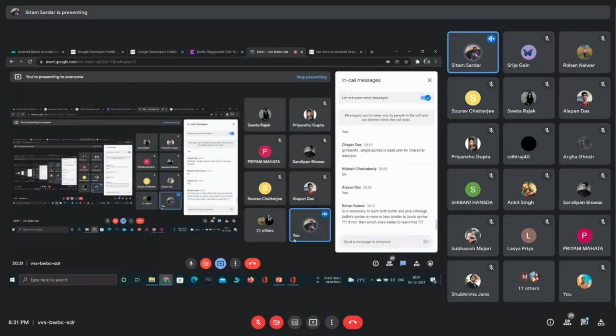If you want to explore the basic things for now, you can start with Kotlin. But later on, you should know Java because there are many old libraries whose backend code is already written in Java.